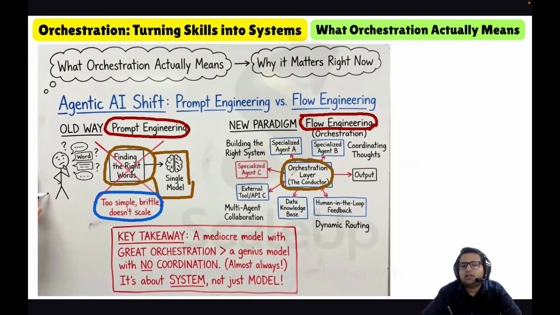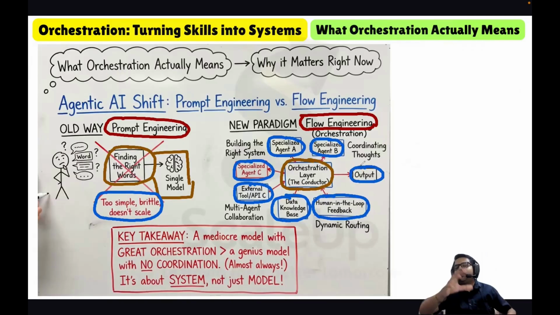Orchestration is about managing the agentic AI components or capabilities like the tools, the memory, the models, and also different agents like specialized agent A, specialized agent B. So it is coordinating other agents, external tools, memory systems, human in the loop, input, output, and large language models.